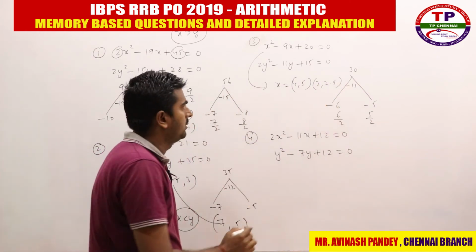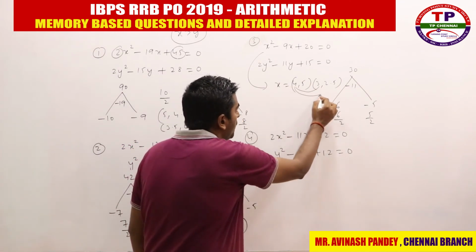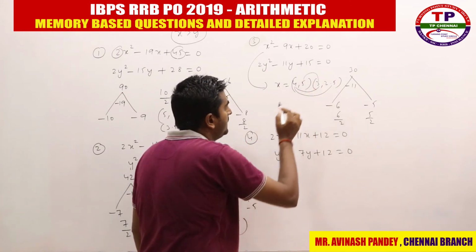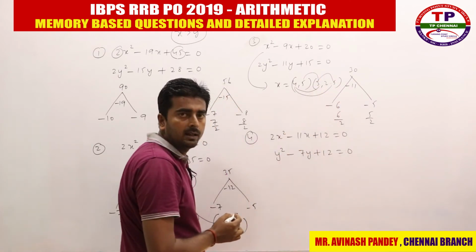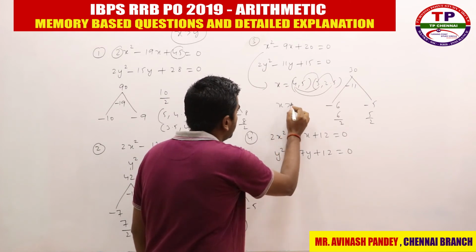Then we need to compare. So when you compare 4 and 3, which is greater? X is greater. When you compare 4 and 2.5, which is greater? X is greater. When you compare 5 and 3, which is greater? Again x is greater. When you compare 3 and 2.5, which is greater? Again x is greater. So what is my answer directly? X is greater than y, right?